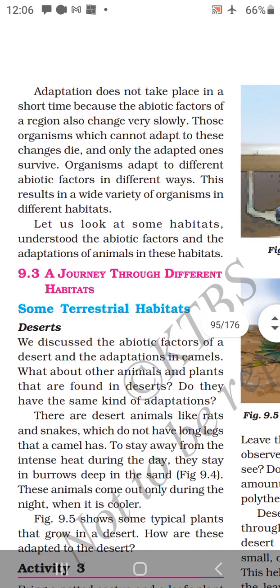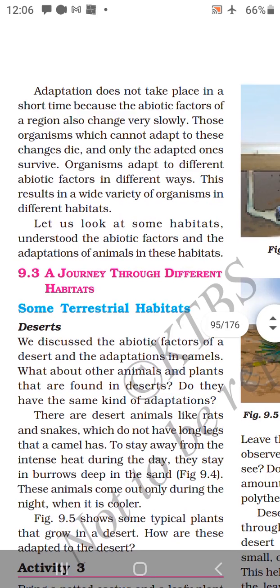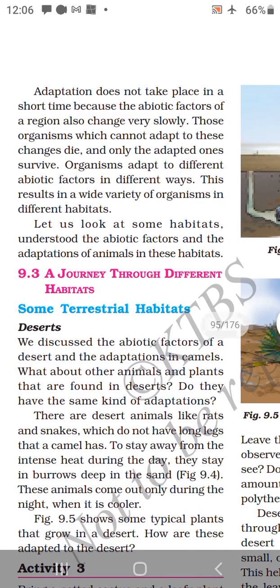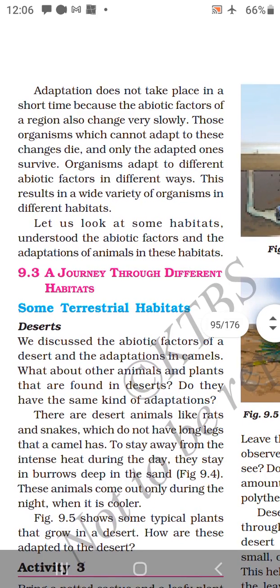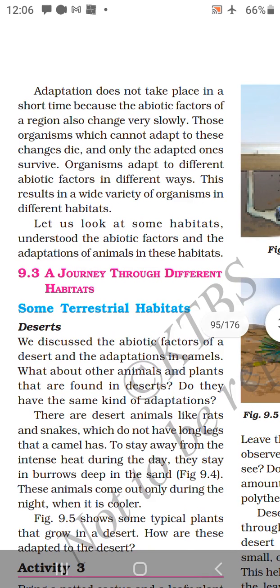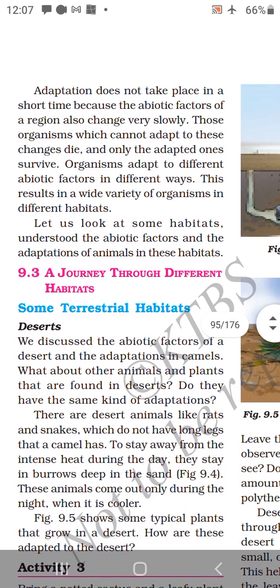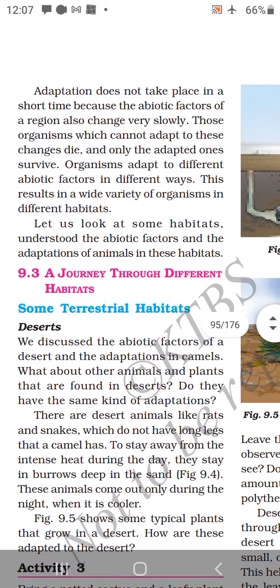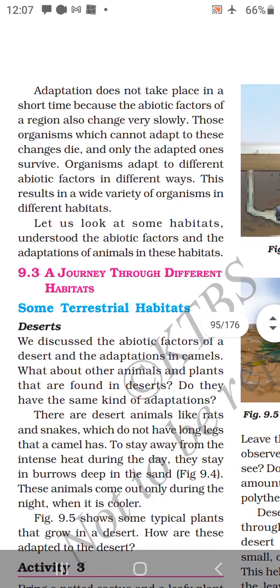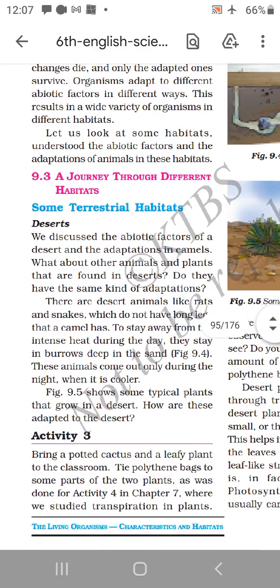There are desert animals like rats and snakes which do not have long legs like a camel has. To stay away from the intense heat during the day, they stay in burrows deep in the sand. These animals only come out during the night when it is cooler.